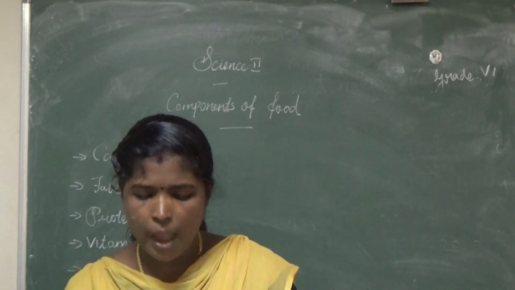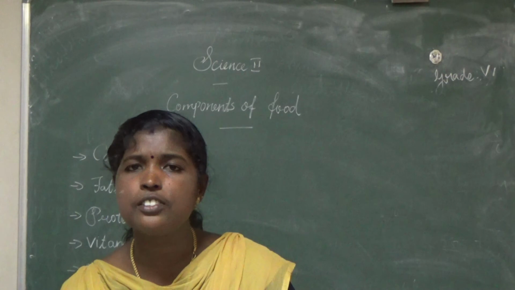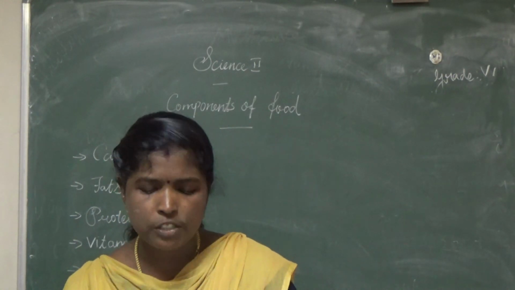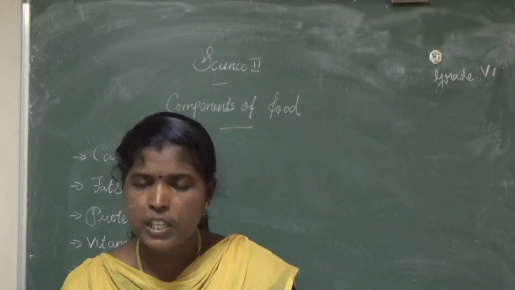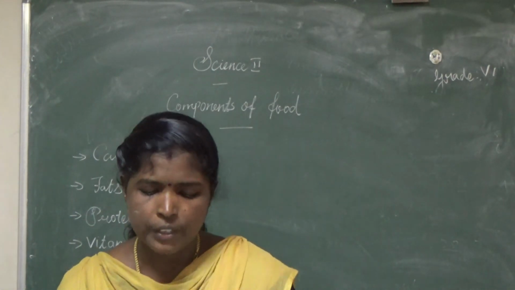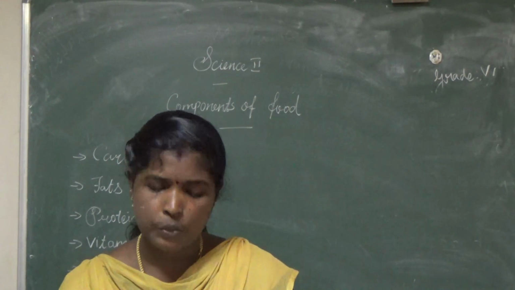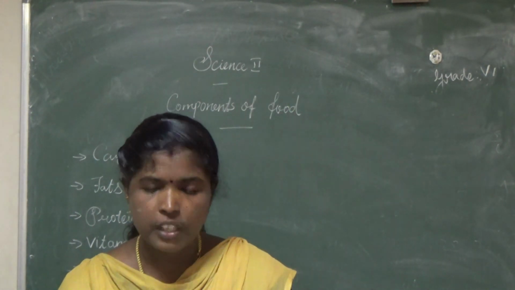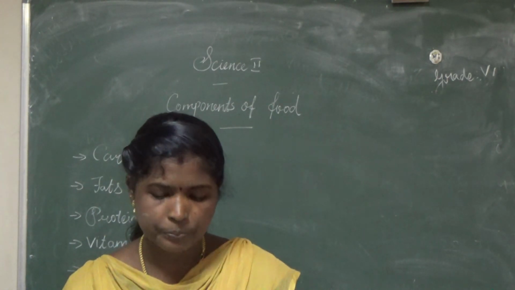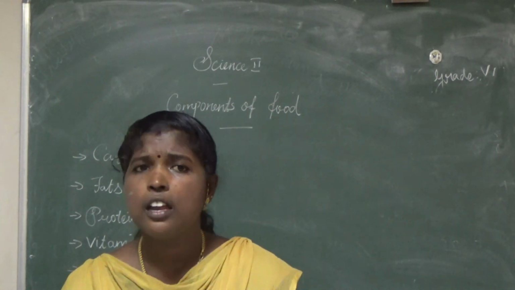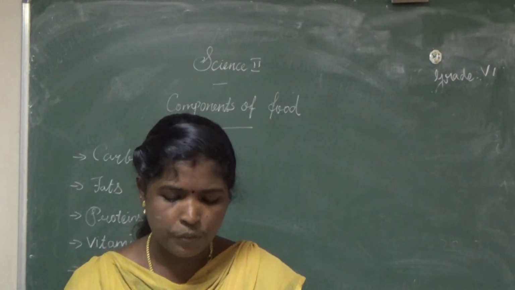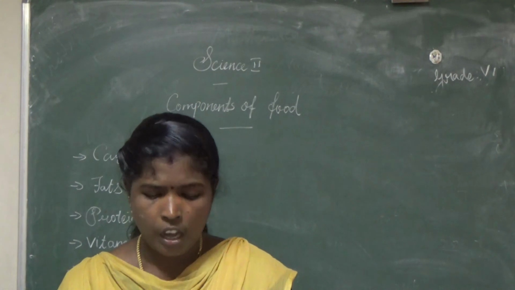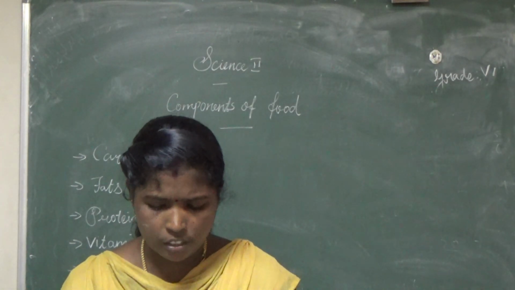Then apple. Apple contains vitamins and minerals. Fruits and vegetables contain more vitamins and minerals, so it is under the category of vitamins and minerals. Once again, listen. Egg contains protein. Flour contains carbohydrate. Butter contains fat. Fourth, sugar contains carbohydrate. Fifth, apple contains vitamins and minerals. Did you mark?